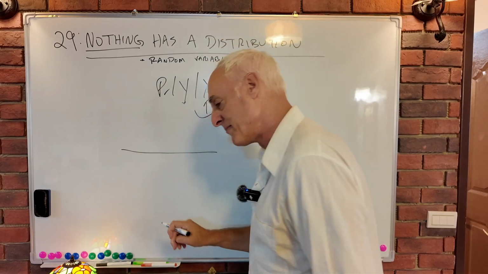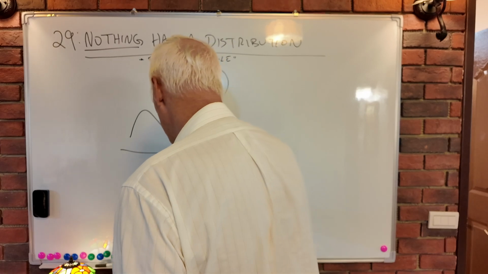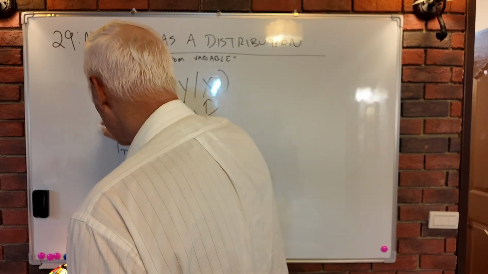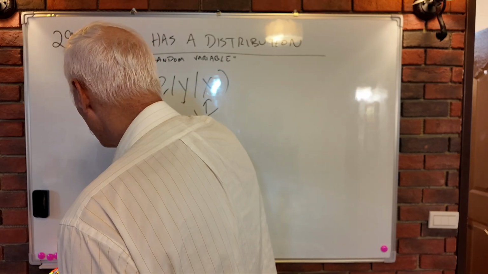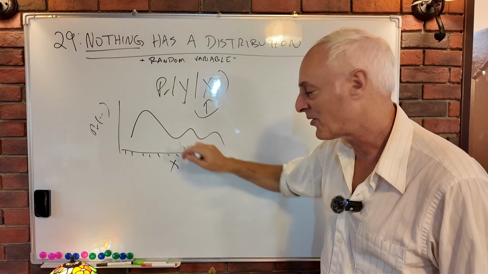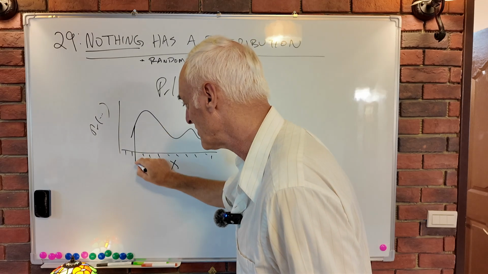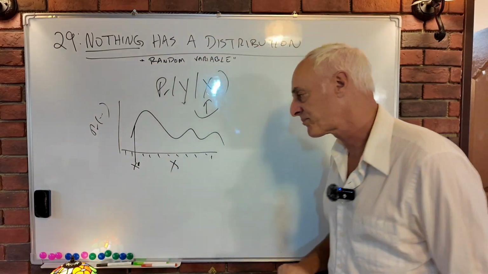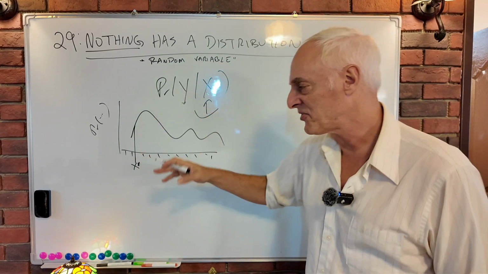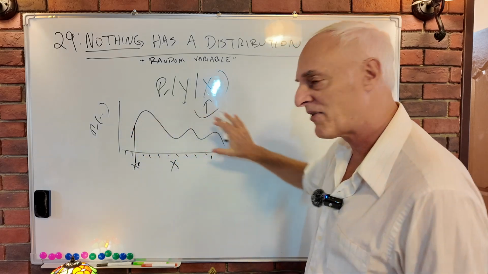And I gave the examples. We could suppose if we say that X, whatever X is, has a true distribution. So here's all the possible values of X. X can be this value, all these different values here. And this is something like the probability over here. Higher levels are more probable and lower levels are less probable. We could say something like this. So if we in fact measure an X over here, it's as if, we talked about this last week, there's a restorative force out there that realizes we've caused a value of X very low. It's kind of probable, but we don't have other values over here.